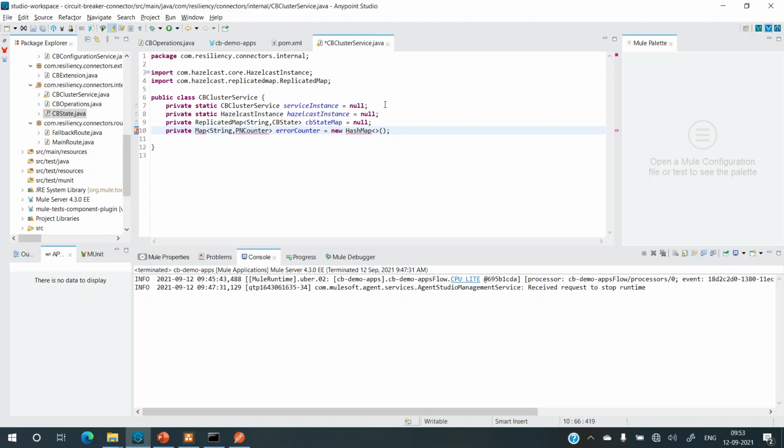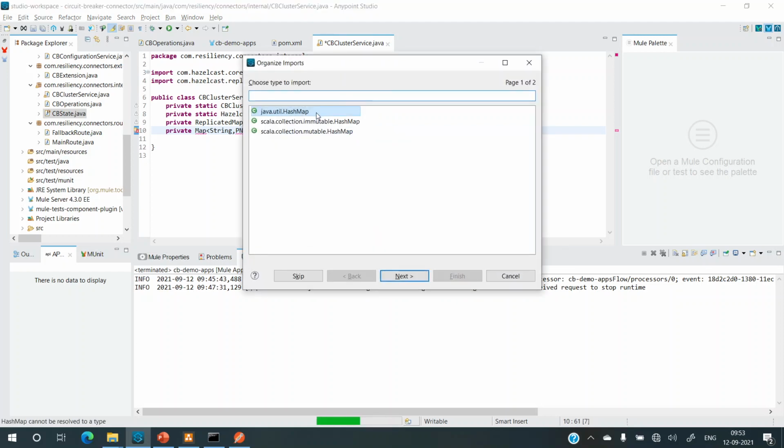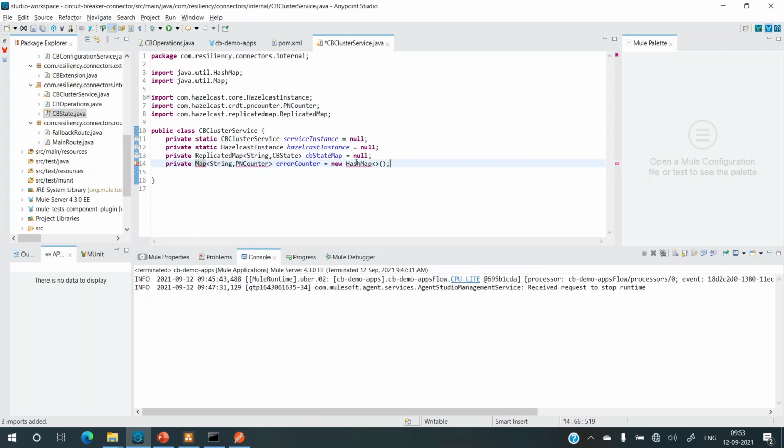Control Shift O to organize imports. It's from java.util, java.util.Map. Even ReplicatedMap is an implementation of java.util.Map, so we have all the methods that the Map interface states. Now similarly, we create the same for the operations count.